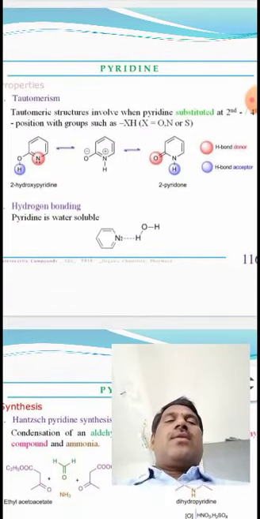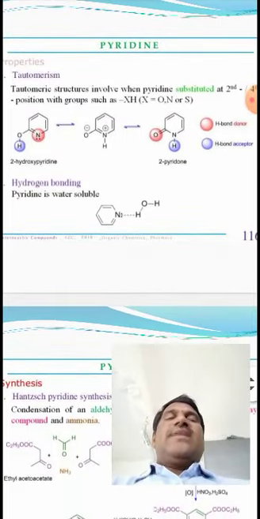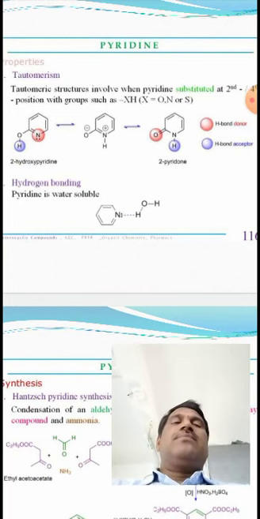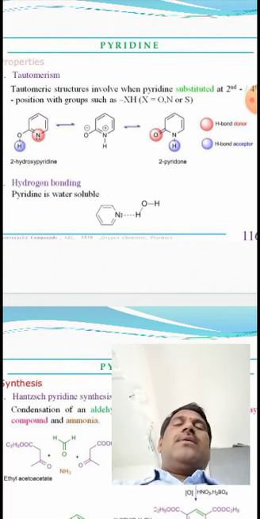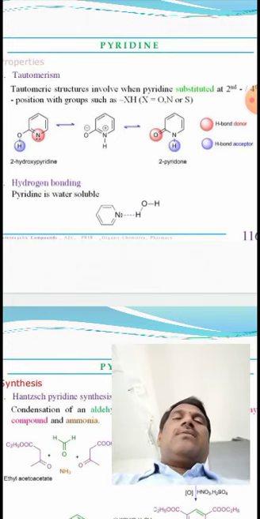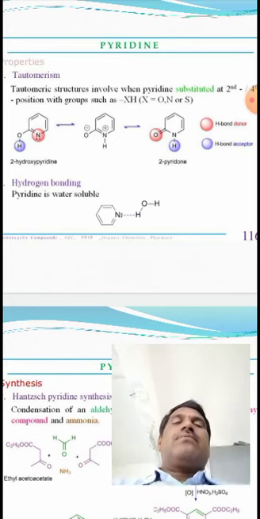So we can discuss tautomerism in pyridine. Tautomeric structures are involved when pyridine is substituted at the second or fourth position with groups such as OH group, NH2 group or SH group.